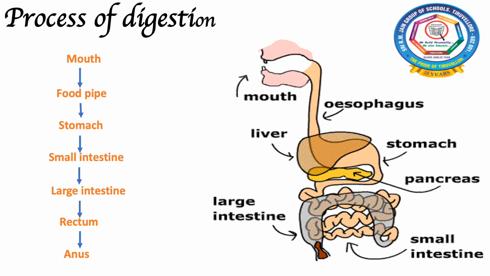When we chew our food and swallow it, the food enters into our stomach through a pipe called food pipe. This food pipe is also called as esophagus. When the food enters the stomach, the muscles of the stomach mix and mash the food. The juices made by the glands in the lining of the stomach help to digest the food partially. After that, the food enters into the small intestine where the digestion continues and completes.